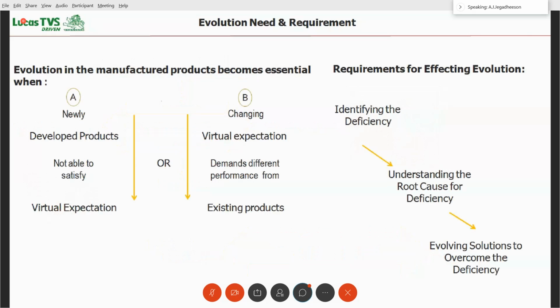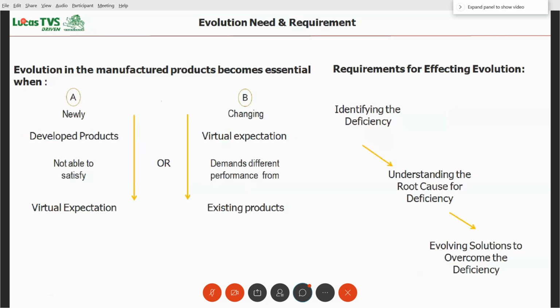Either the newly developed product is not meeting our expectation, or my expectation of an existing product is changing. So evolution can happen on two conditions: the newly developed product is not meeting the expectation, or the existing product is not able to meet my changing expectations. In both cases, I need to evolve the product to make it more efficient and effective.